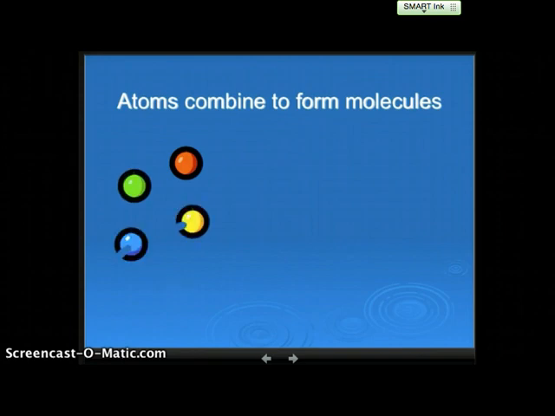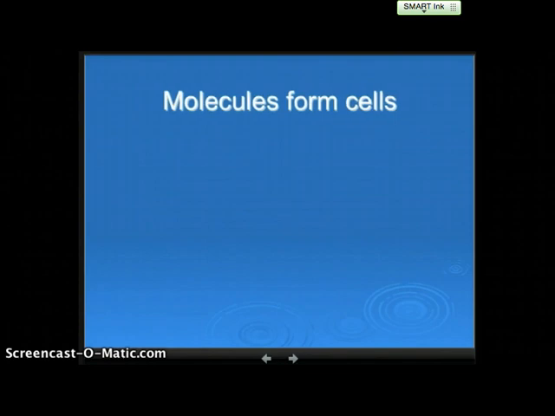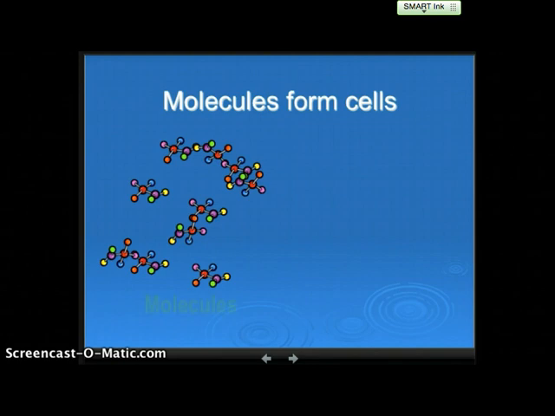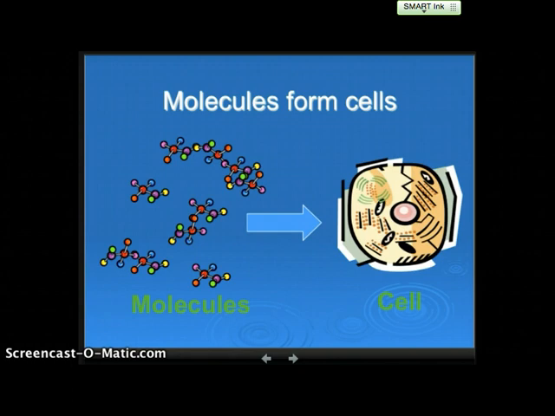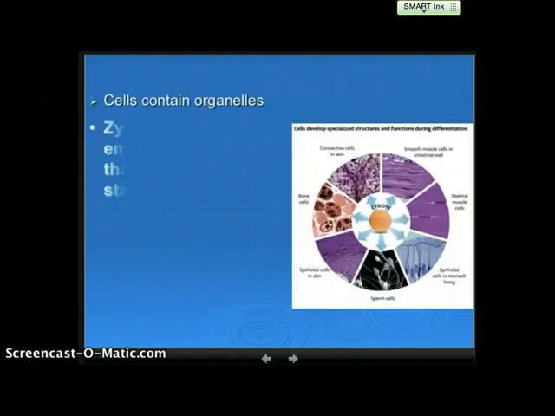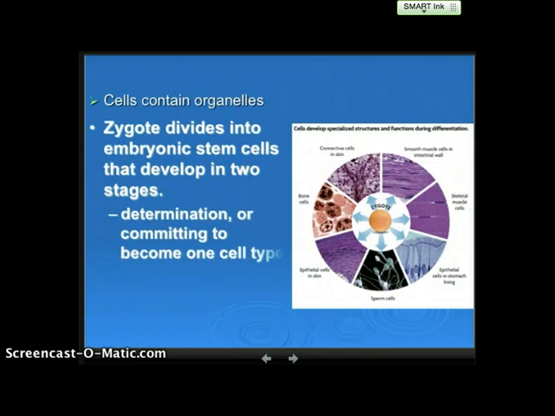When we think about what things are made of, atoms combine to form things called molecules. So things like hydrogen and oxygen combine to form water, H2O. Molecules are then going to form cells. Molecules like carbohydrates, proteins, and lipids all join together to form different parts of the cell. Cells are going to contain little structures called organelles.